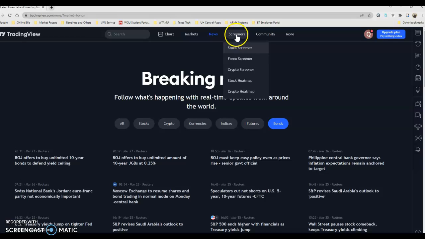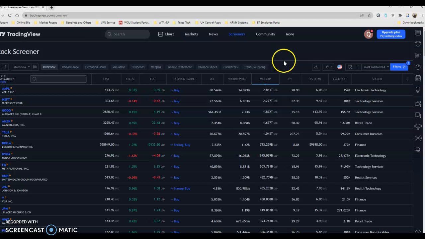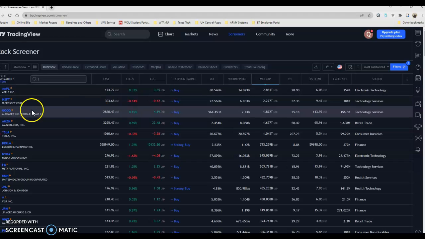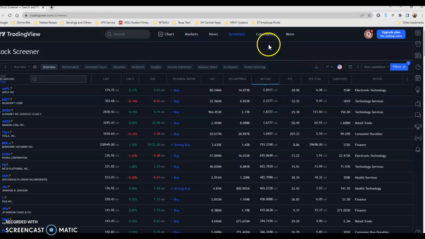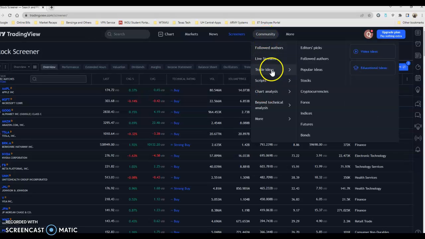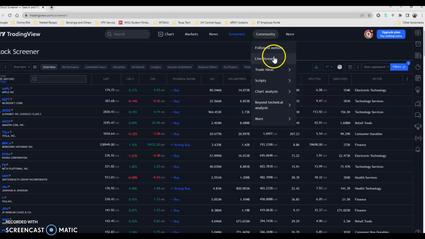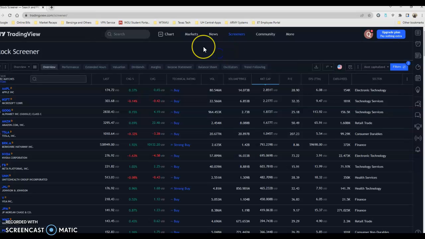They also offer you a screener. This is my screener. I set my screener to the most capitalized stocks in the world, and these are the most capitalized stocks that came out from my screener. They have a really strong community that supports you with your trading and gives you well-informed ideas so that you can make the most informed investment decision. And that's just the beginning. Now let's go to the chart.